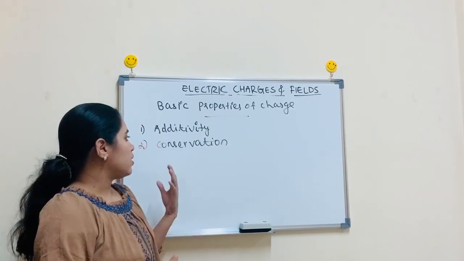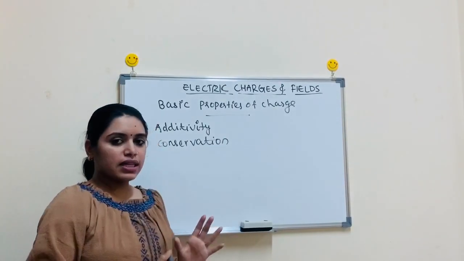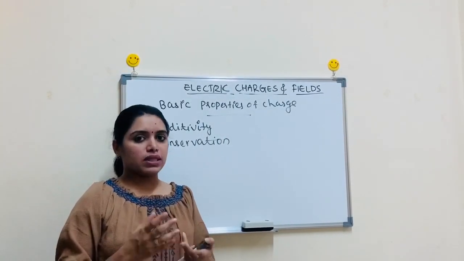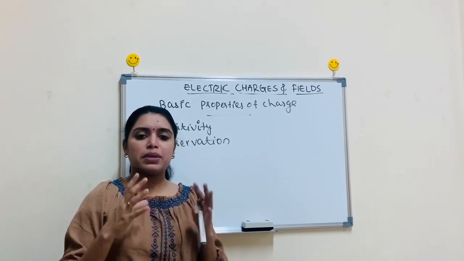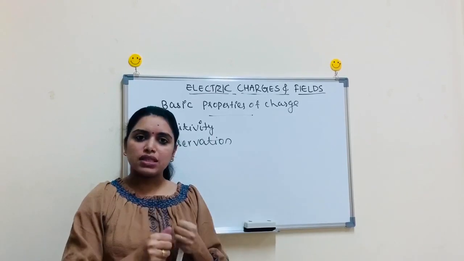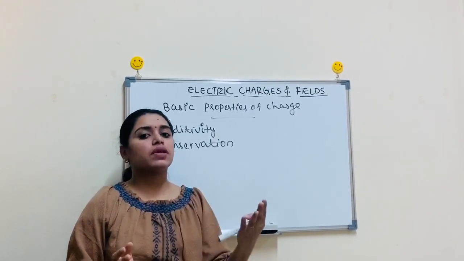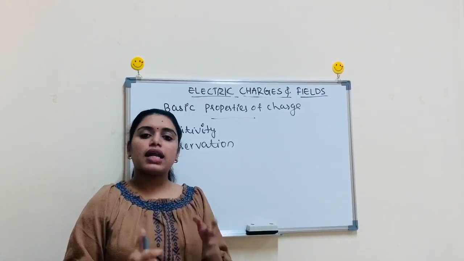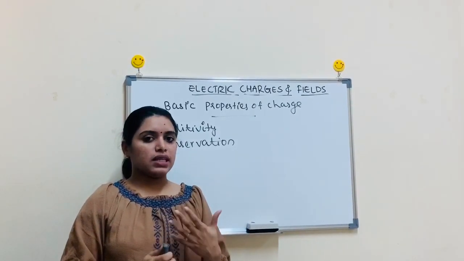In our previous example, while rubbing a glass rod with silk thread, that is a system. The system means the glass rod as well as the silk thread. While rubbing the glass rod with silk thread, some electrons of the glass rod transfer towards the silk thread, and the glass rod becomes positively charged and the silk thread becomes negatively charged.